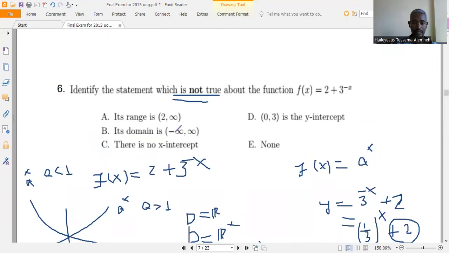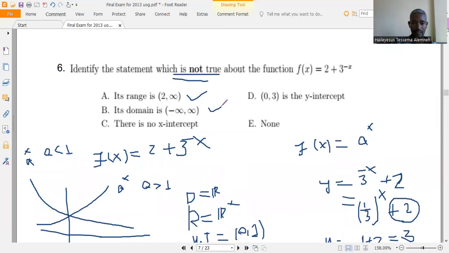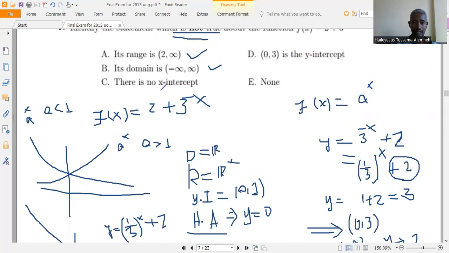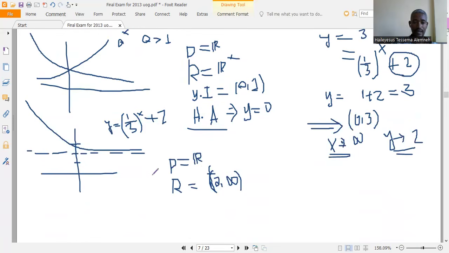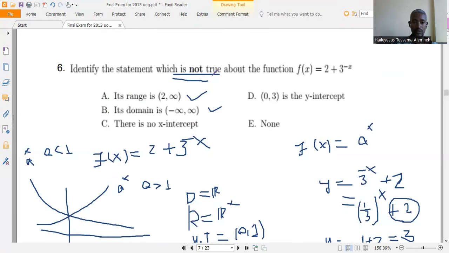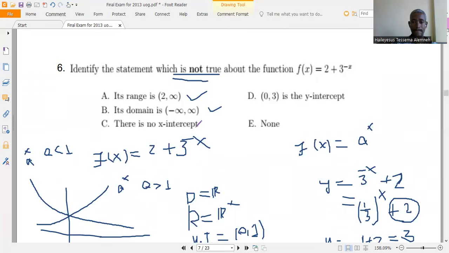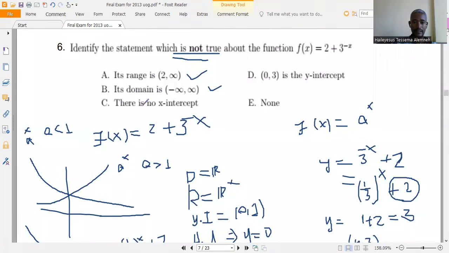Its domain is all real numbers. Clearly this one is right. There is no x-intercept, and (0,3) is the y-intercept. There is no x-intercept, clearly.